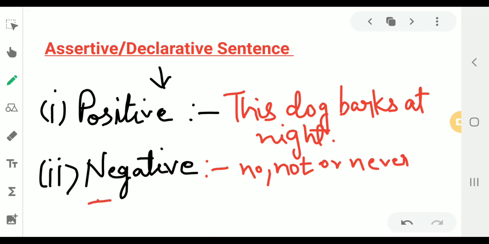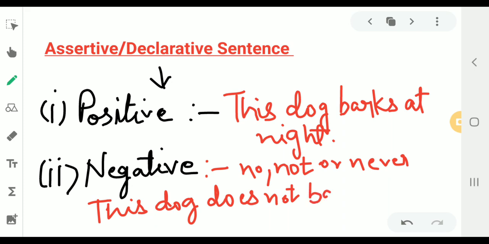Example, this dog does not bark at night. Full stop. So this sentence has a not in between. It takes a not, and thus this sentence is a negative sentence.